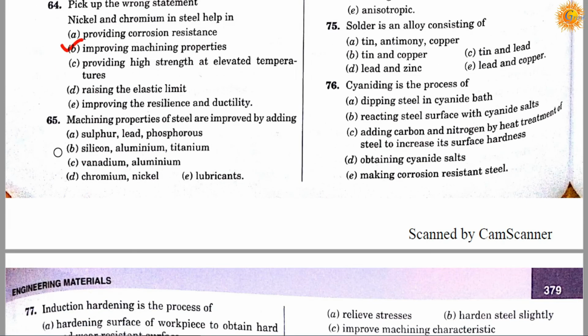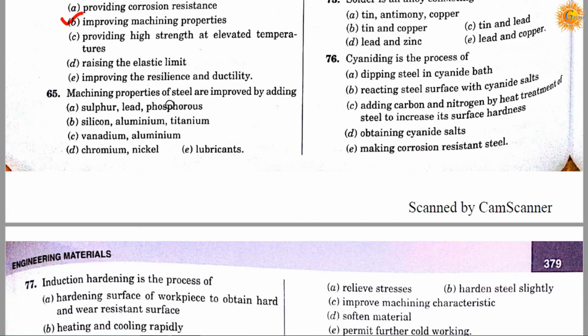Question number 65. Machining property of steel is improved by adding: option A, sulfur, lead, phosphorus; option B, silicon, aluminium, titanium; option C, vanadium, aluminium; option D, chromium, nickel; option E, lubricants. Correct answer is A. Machining property of steel is improved by adding sulfur, lead and phosphorus, not the lubricants.